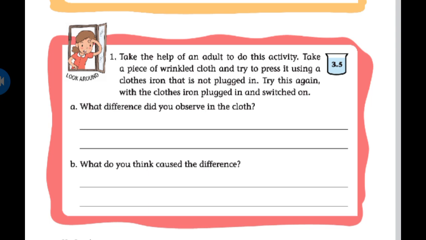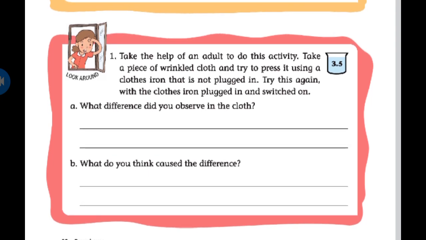Okay, so next try to press it using a clothes iron, with an iron box, when that is not plugged in.